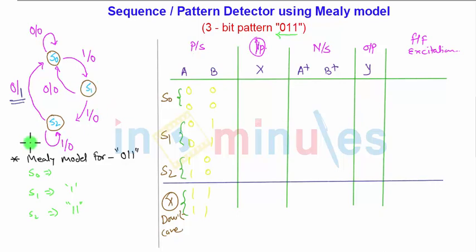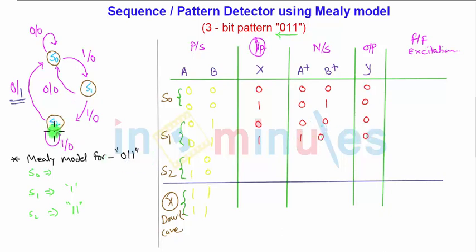Now from a Mealy model, S0 is 0 0. Whenever the input is 0, it goes to S0 itself, so the next state is S0 and the output is 0. For input 1, it goes to S1, that is 0 1, and the output is 0. For the S1 state, if x is 0, it goes to S0, that is 0 0, and the output is 0, and if the input is 1, it goes to S2, which is 1 0, and the output is still 0.